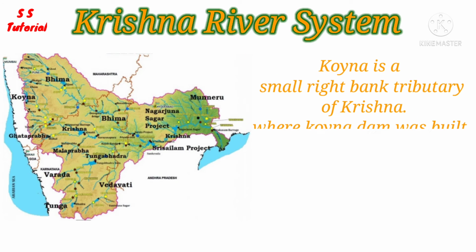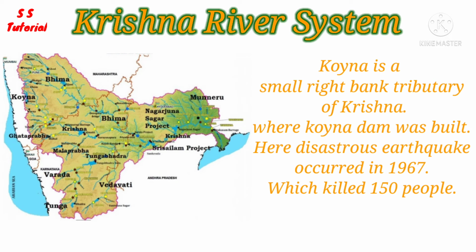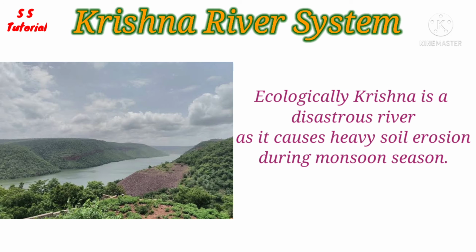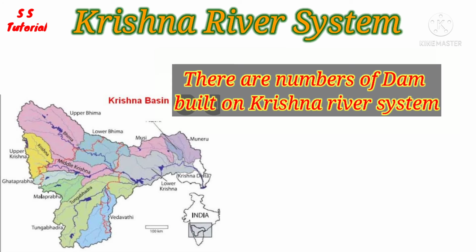right side. Koyna is a small right bank tributary of the Krishna, but it is well known for Koyna Dam, which was the main cause of a disastrous earthquake that occurred in the year 1967, which killed 150 people. Ecologically, the Krishna is one of the disastrous rivers in the world, as the river causes heavy soil erosion during the monsoon season. There are numbers of projects and dams on the Krishna river.